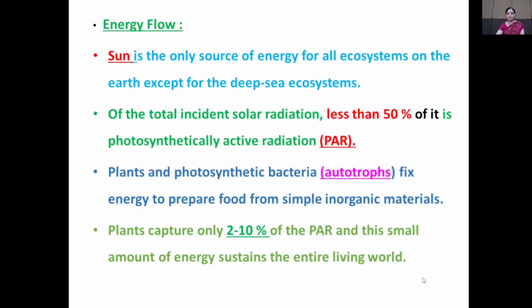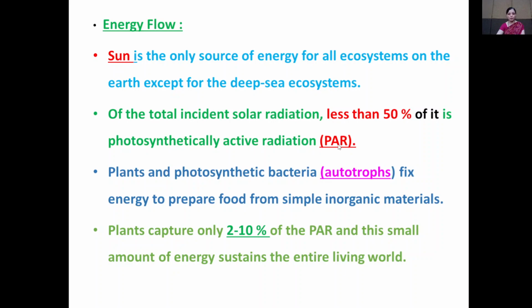Then, see what is energy flow. Sun is the only source of energy for all ecosystems on the earth except for the deep sea ecosystem. Of the total incident solar radiation, less than 50% of it is photosynthetically active radiation. So it is known as PAR.